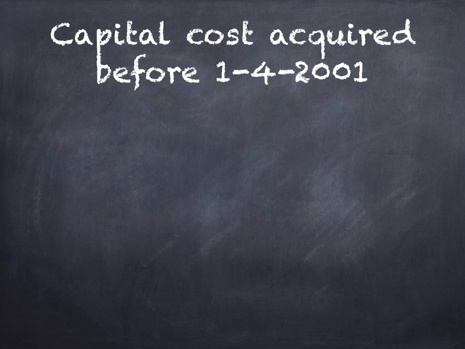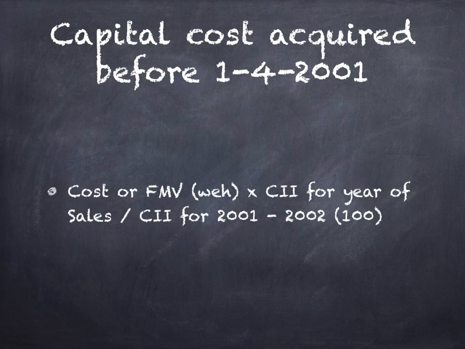How to calculate indexed cost of acquisition if the asset is acquired before 1/4/2001. Take cost price or fair market value, whichever is highest. Multiply it with cost of inflation index for the year of sales divided by cost of inflation index for the year 2001-2002, that is 100.